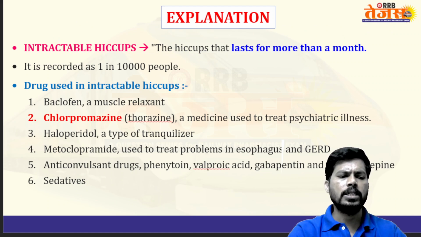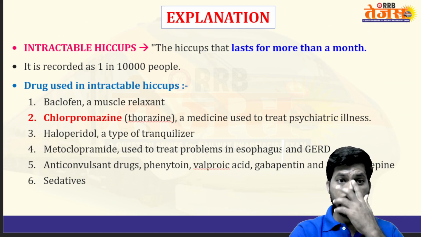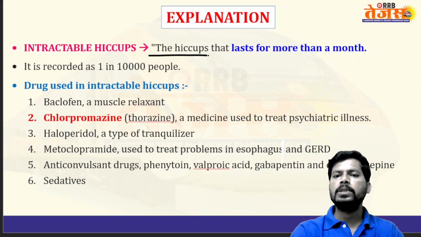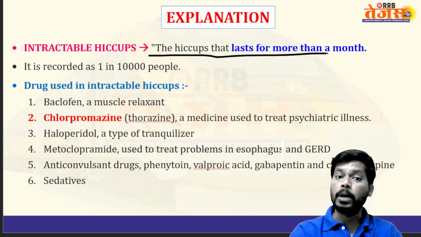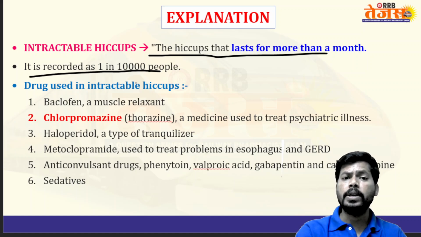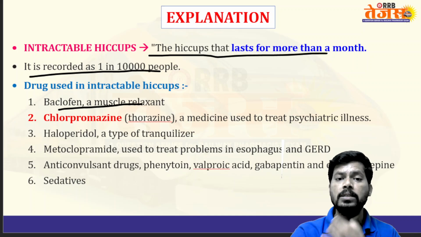So let's see the discussion. Intractable hiccups are hiccups that last for more than a month. It is recorded as 1 in 10,000 people, very rare. And drugs for intractable hiccups: baclofen, used to relax the muscles.